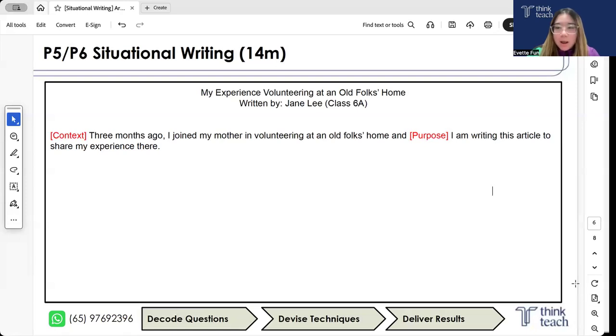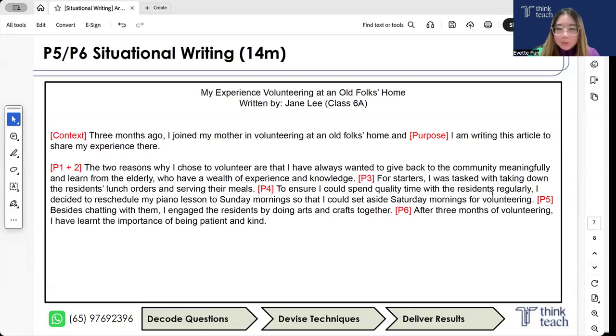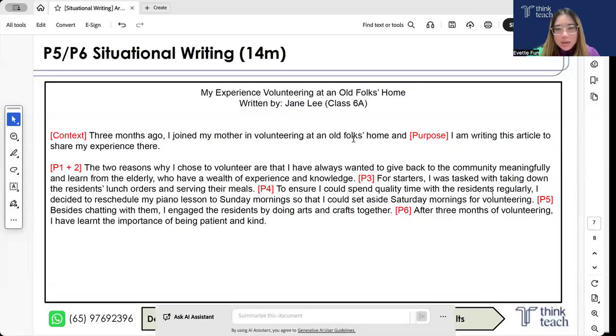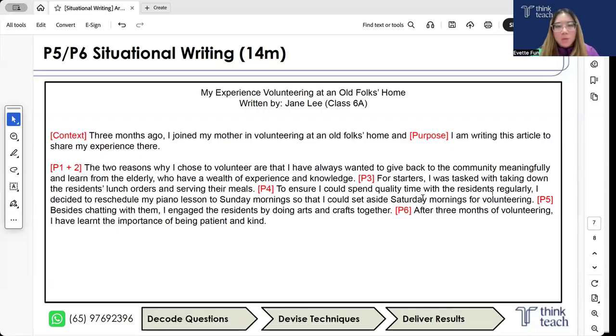Okay, your body paragraphs, just write them as per usual, right? Remember to address all your six content points, and make sure that you use connectors. Now, points one and two: the two reasons why I chose to volunteer are that I've always wanted to give back to the community meaningfully and learn from the elderly, who have a wealth of experience and knowledge. So point one, point two.